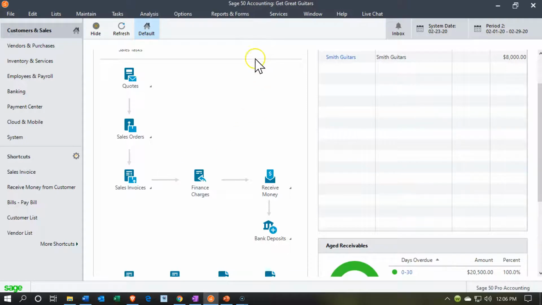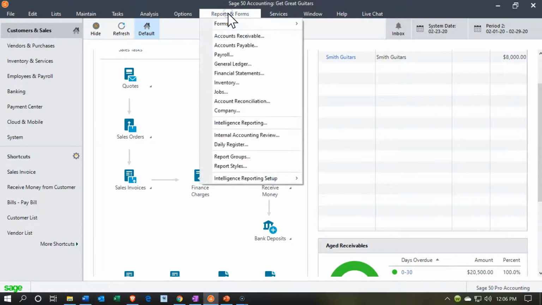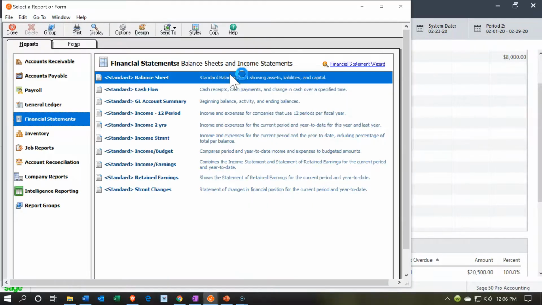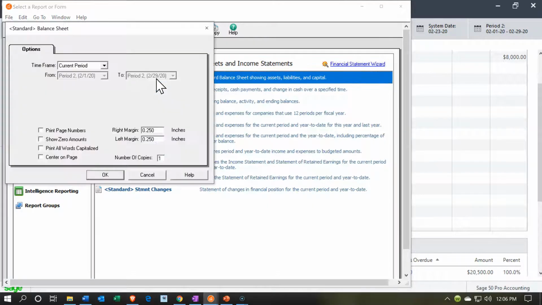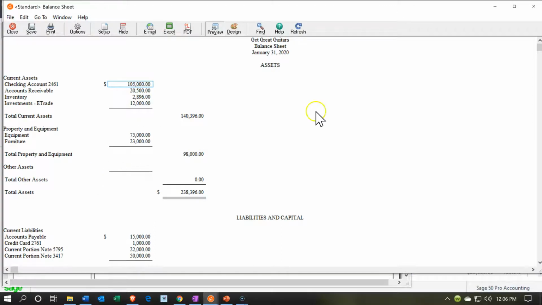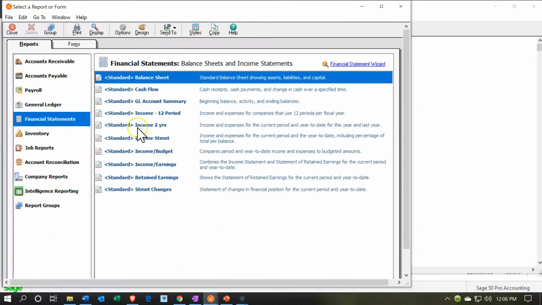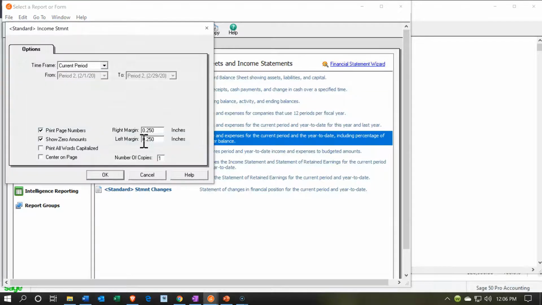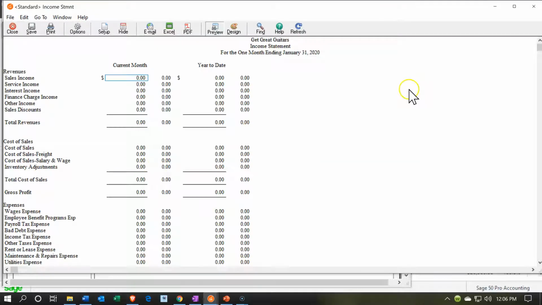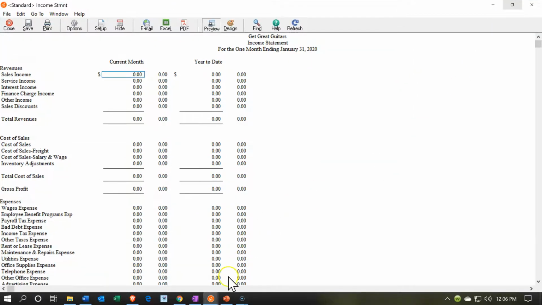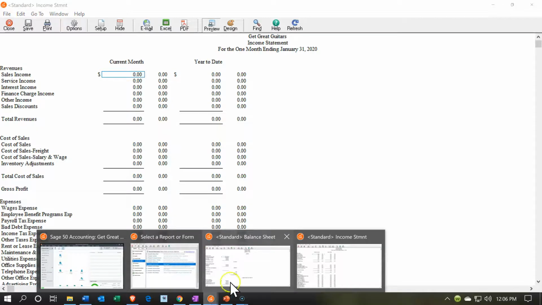So let's do that. We're going to go to the reports up top, and we're going to go to the financial statements. We're going to be opening up, of course, our favorite two financials, the balance sheet and the income statement. I'm going to take this for the range of January 1st to January 31st. There is our balance sheet. Let's do the same thing for the income statement, the P&L, the profit and loss. I like to use this one down here, the income statement, for January as well. So there's our income statement, and there's our balance sheet. I'm going to make these large, and they have the correct dates on them.